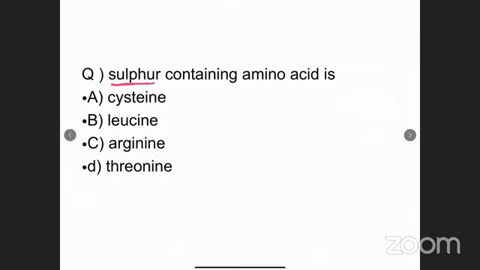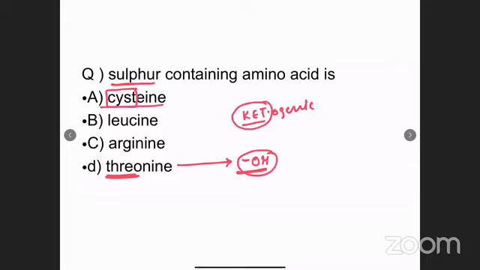Which amino acid contains sulfur? Cysteine contains sulfur. With the same options, if I ask which of the following is an alcohol containing amino acid, the answer will be threonine, it has an alcohol group. Which of the following is the most ketogenic amino acid? The answer is leucine. And arginine is the most basic.